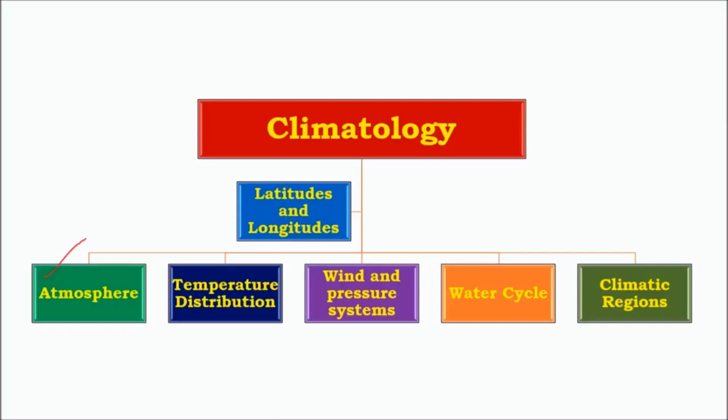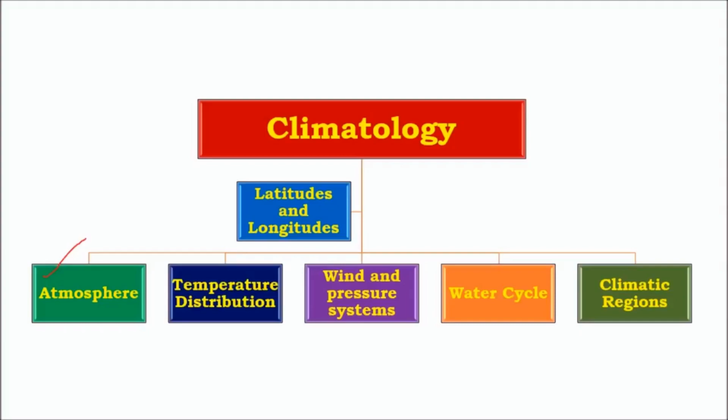In wind and pressure systems, we'll see about different kinds of winds, namely permanent, seasonal and local, as well as we'll study about the core concepts of wind and pressure systems like equatorial low pressure belt, polar high, and then we have winds called easterlies, westerlies, trade winds, etc.